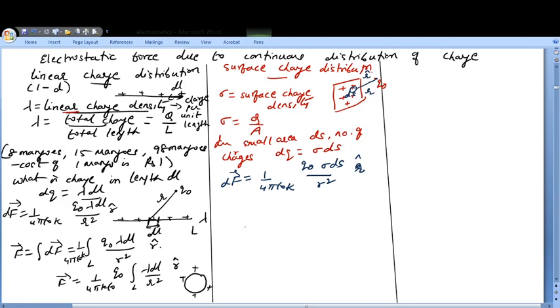Now if I want to know the total force, F will be equal to the integration of df over this whole surface S. That will be equal to 1 upon 4 pi k epsilon naught q naught, integration of sigma ds upon r square, times the unit vector which just specifies the direction, over the surface S. So this is basically how you will deal with the surface charge distribution. Remember, in surface charge distribution you will be talking about the surface charge density, that is sigma.